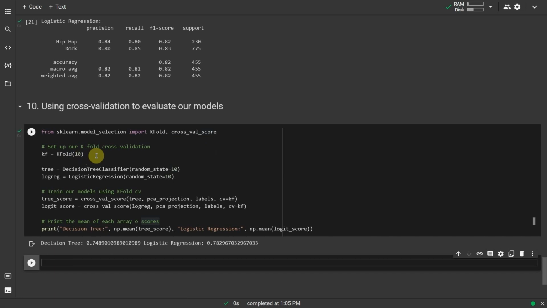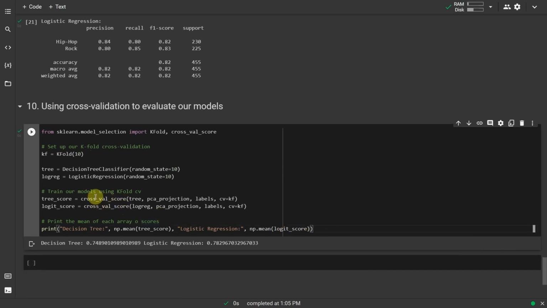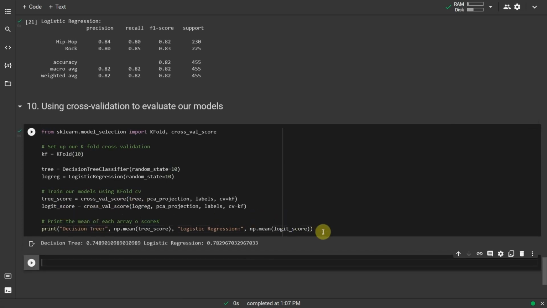Although there are many different CV methods, all with their own advantages and disadvantages, we will use what's known as k-fold CV here. K-fold first splits the data into k different, equally sized subsets. Then, it iteratively uses each subset as a test set while using the remainder of the data as train sets. Finally, we can then aggregate the results from each fold for a final model performance score.